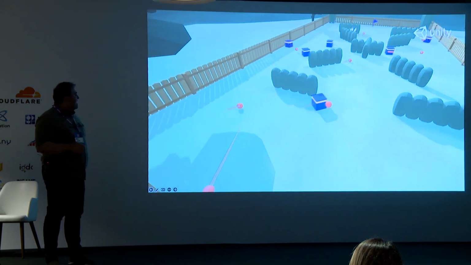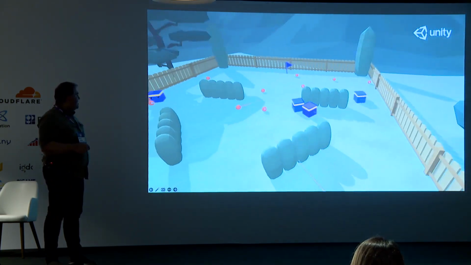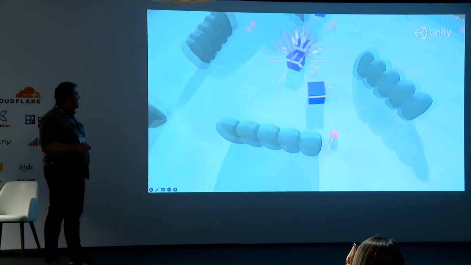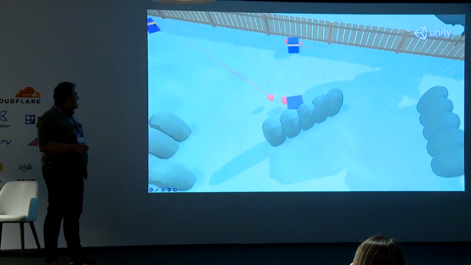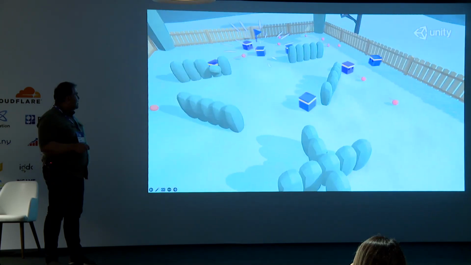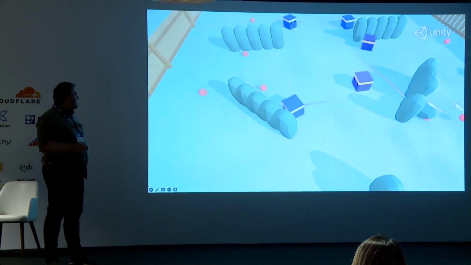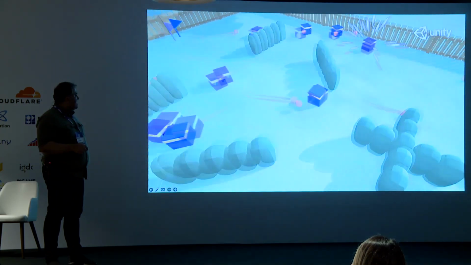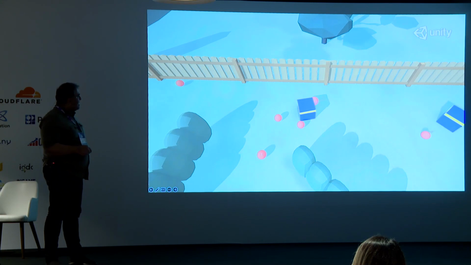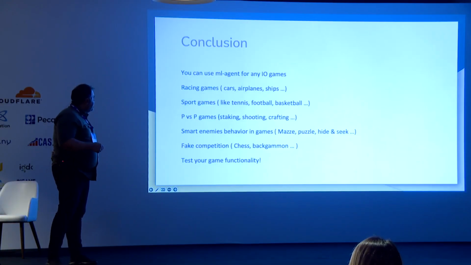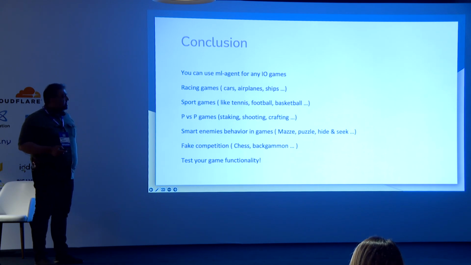Yeah. Let's see another example. This is the team match game. Two blue agents match against four purple agents, they collect the ball and shoot each other, or cooperatively pass the ball to each other. As you can see, this is another example of implementing an agent for an IO game. Yeah. Let's see the conclusion. This is our experience using ML agent.